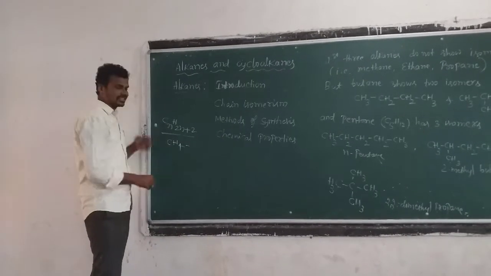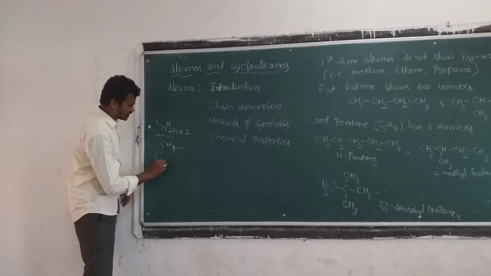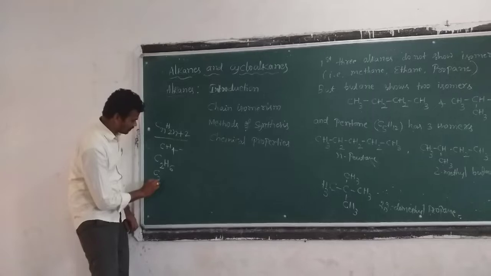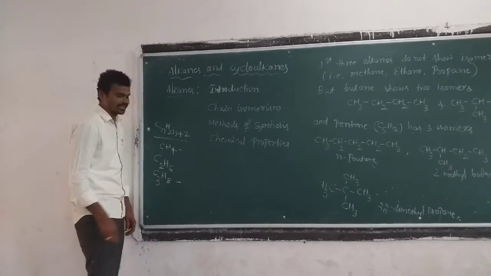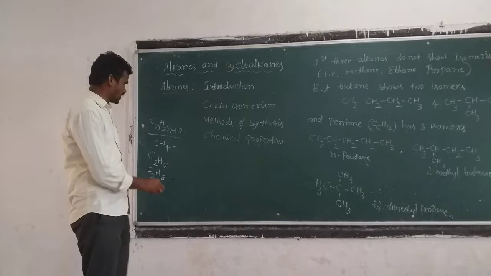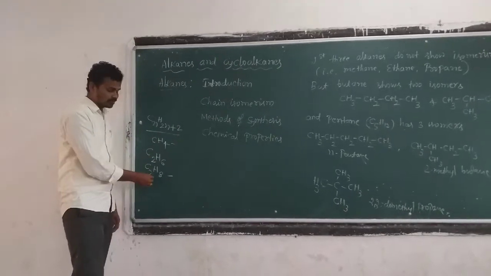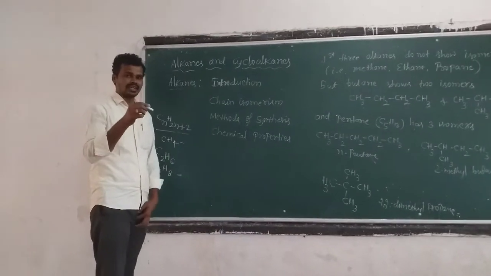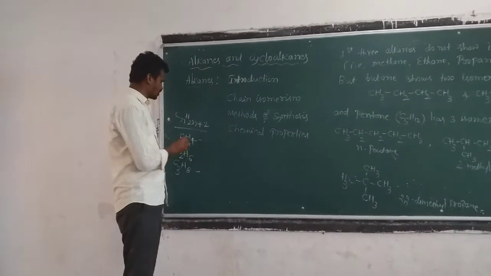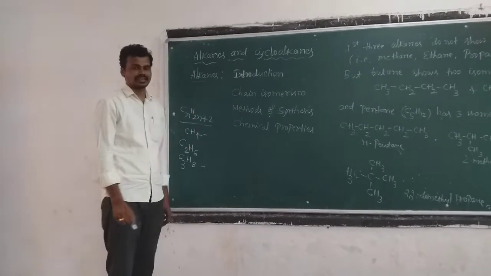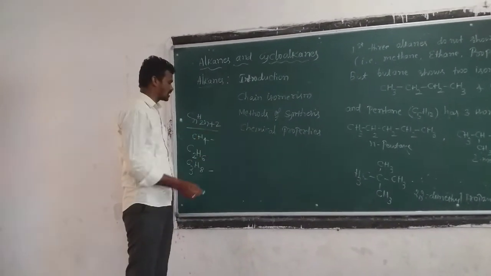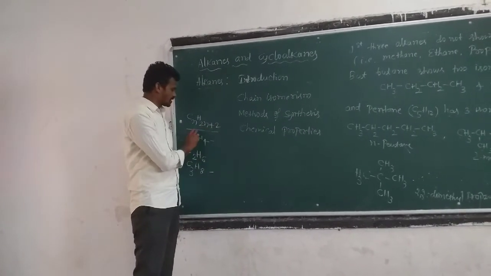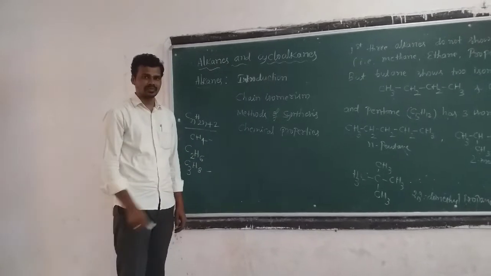Next, when n is equal to 2, we get C2H6, and the molecule is called ethane. Likewise, the third one is C3H8, called propane. So we have methane, ethane, propane, butane, pentane, hexane, heptane, octane, and finally decane. These are all alkanes, with the general formula CnH2n+2.